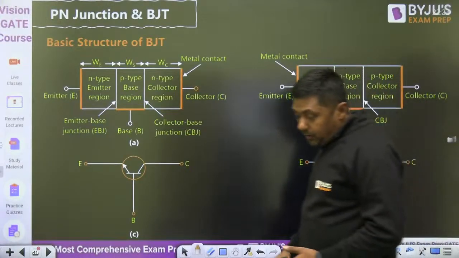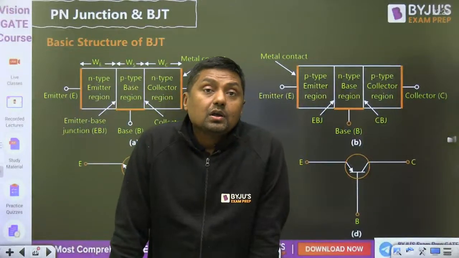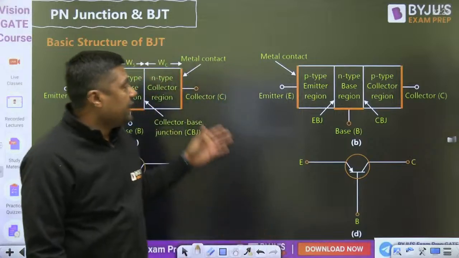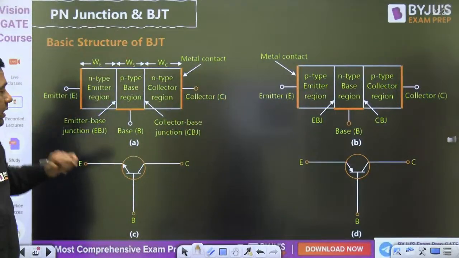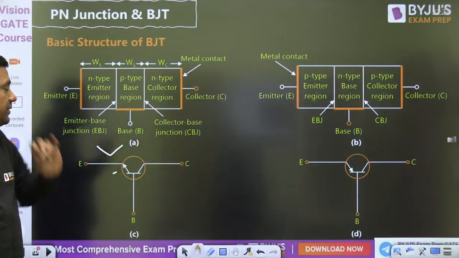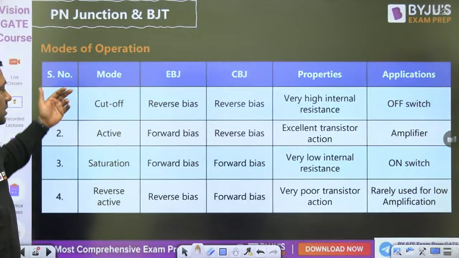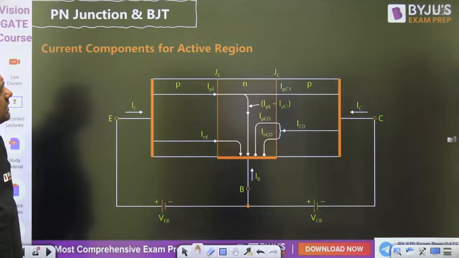Now, what is important in BJT? Important in BJT means what? First of all, the internal diagram: N-type, P-type, N-type, P-type, N-type, P-type. That is the symbol for NPN transistor and PNP transistor. And then you should have the idea about the modes of operation: cutoff, active, saturation, and reverse active mode. Get the applications. Then current components.